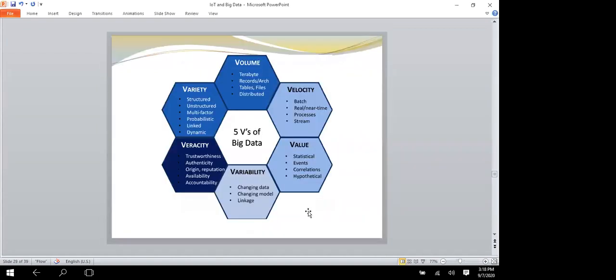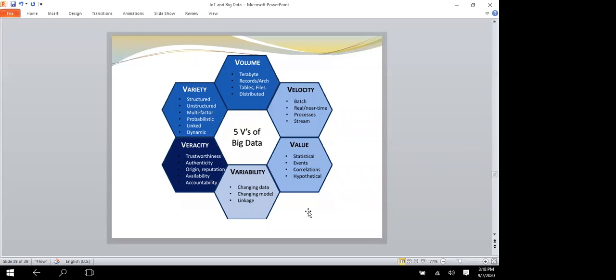What are the characteristics of big data? Basically, it has the 3 V's. After that, the V's kept increasing, and nowadays it has become up to 7 V's. As the data increases, the V's also increase. But the main 3 things required are volume, variety, and veracity.